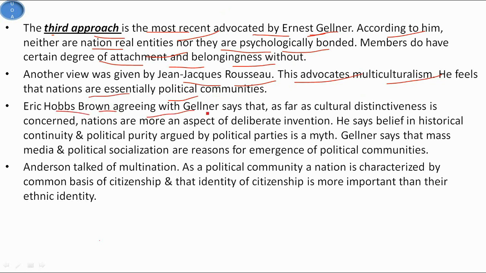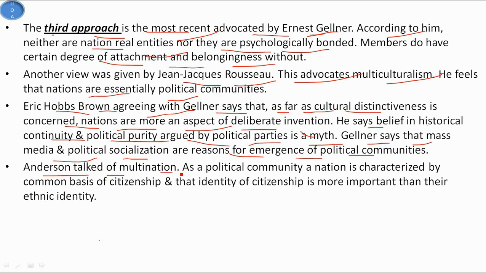Eric Hobsbawm, agreeing with Gellner, says that as far as cultural distinctness is concerned, nations are more an aspect of deliberate invention. He says belief in historical continuity and political purity argued by political parties is a myth. Gellner says that mass media and political socialization are the reasons for the emergence of political communities.